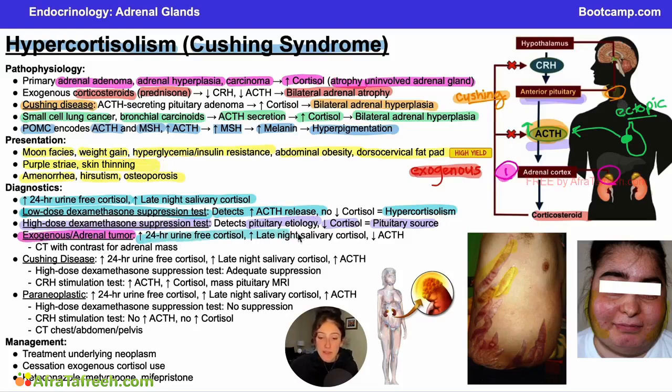Some other important laboratory tests to keep in mind: if we have exogenous steroid use or an adrenal tumor, we're going to have increased cortisol levels, late night salivary, and 24-hour urine cortisol. We're also going to have decreased ACTH. Negative feedback is still intact.